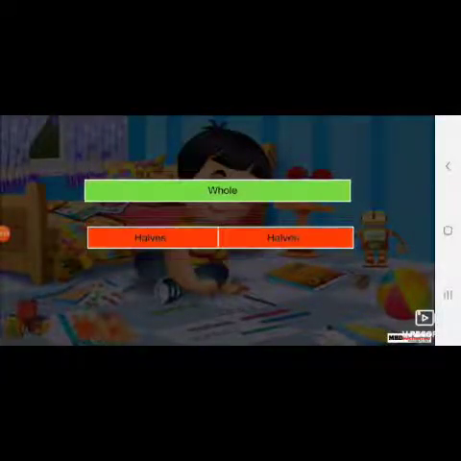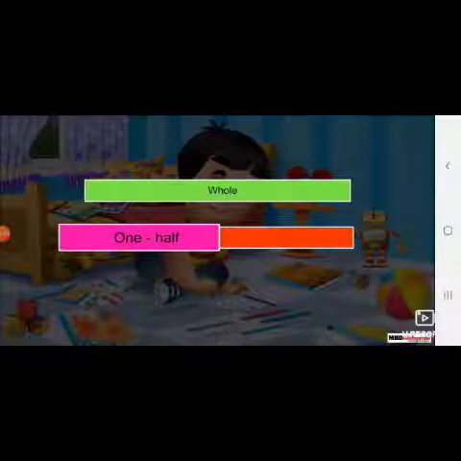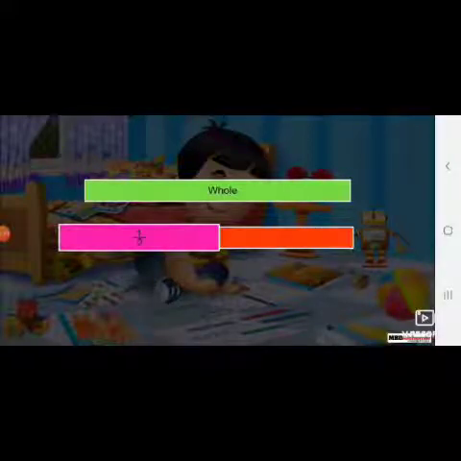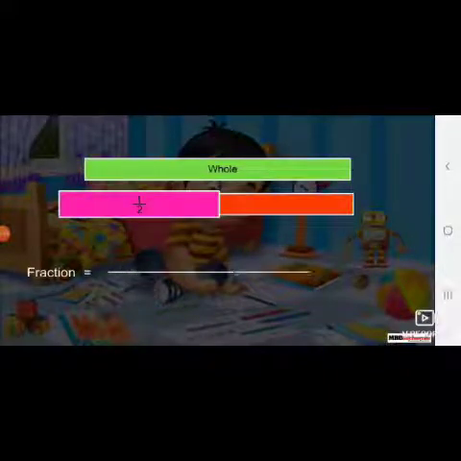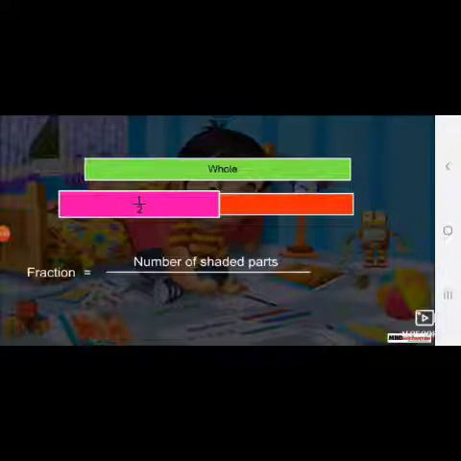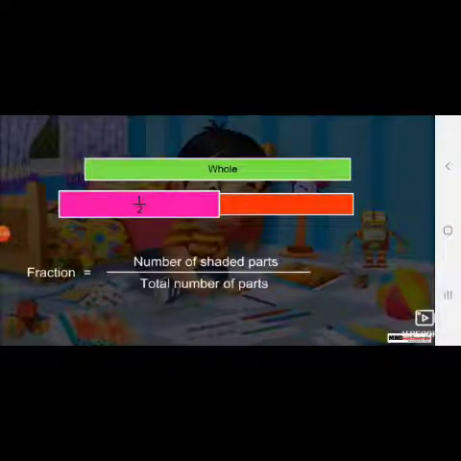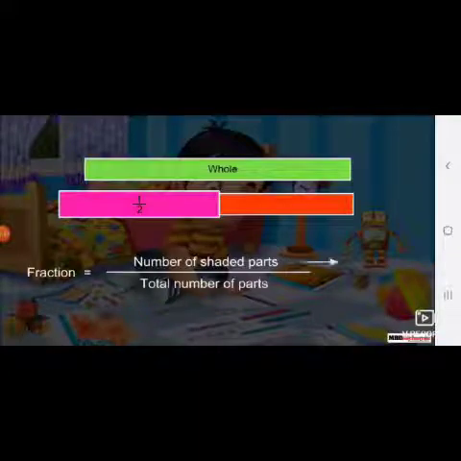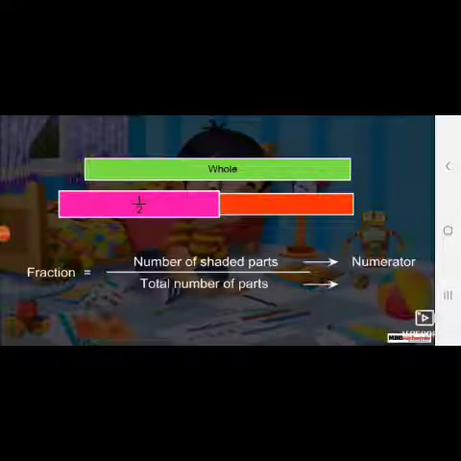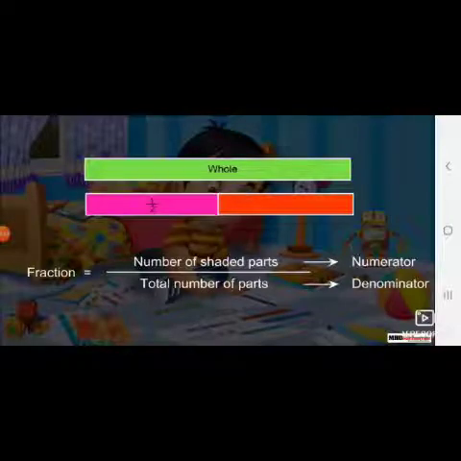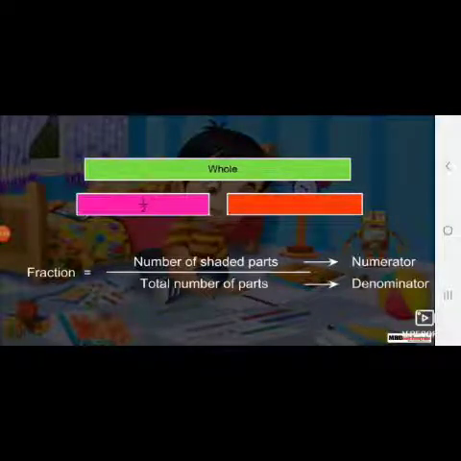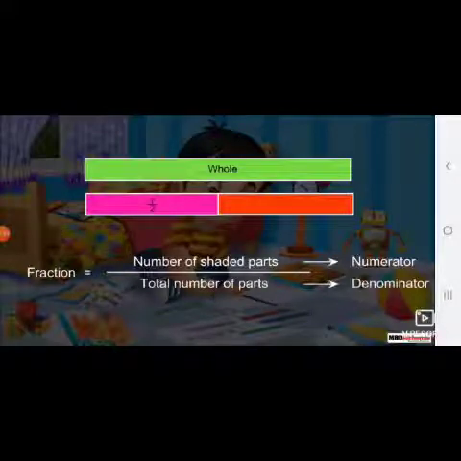Halves. This is 1/2. That means 1 out of 2 equal parts. We write it as 1/2. A fraction is written by writing 2 whole numbers that are separated by a line. We write the number of shaded parts above the line and the total number of parts below the line. The number of shaded parts is called the numerator and the total number of parts is called the denominator. Here, there is only 1 shaded part and there are 2 parts in all. So, we write it as 1/2.